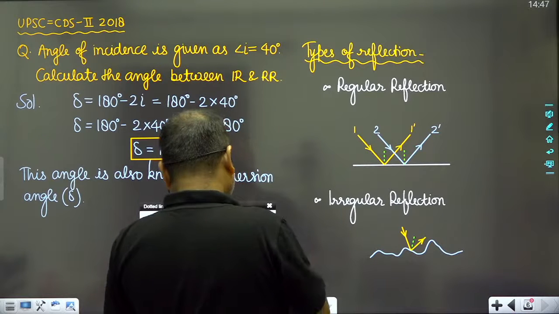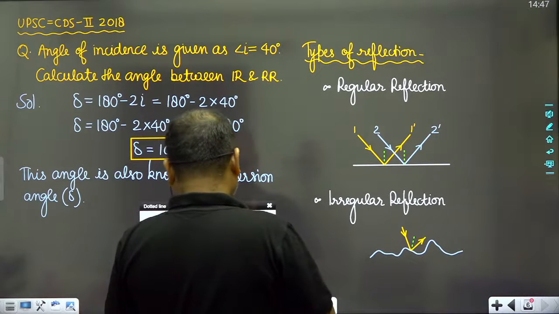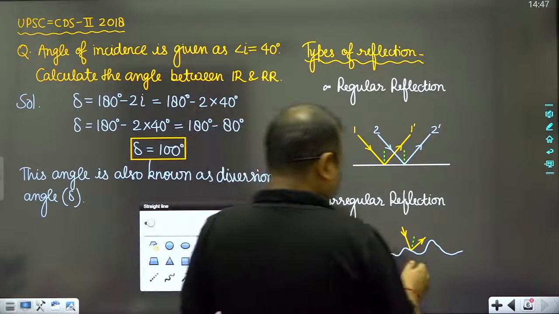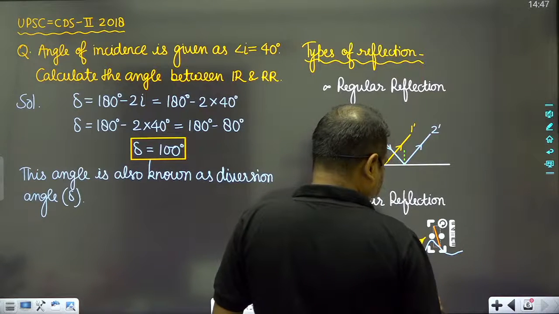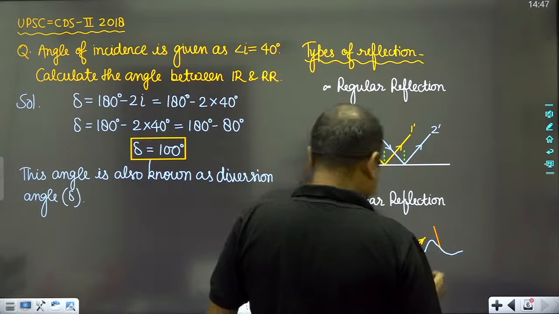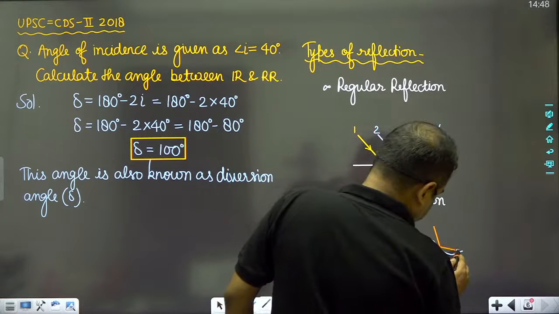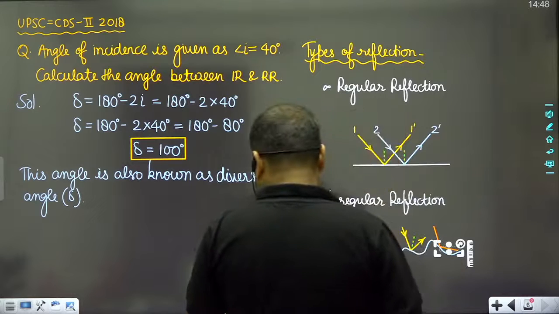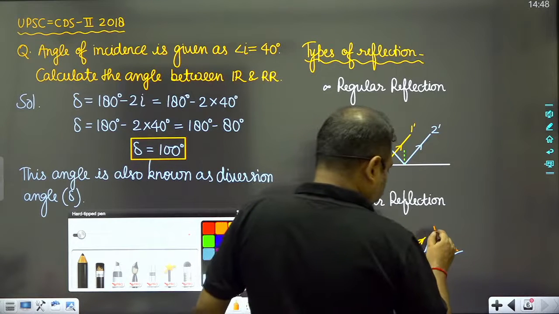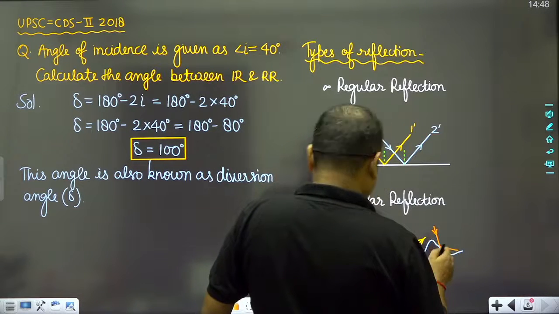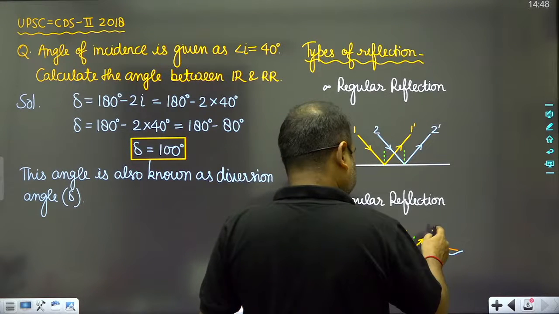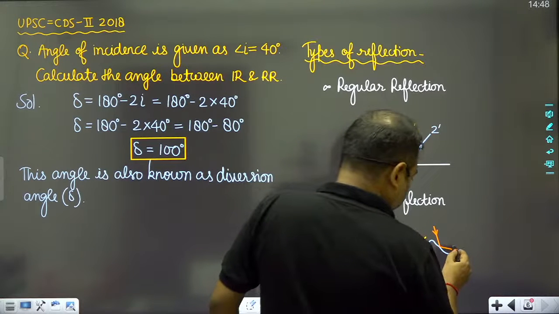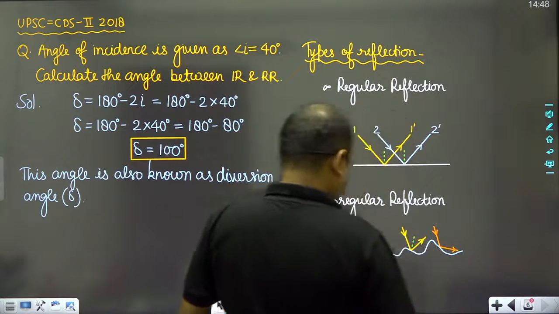Again I will send a light ray which is parallel to the incident light ray, like this. Then obviously you will see that this is the reflected light ray. Suppose that this is like this.